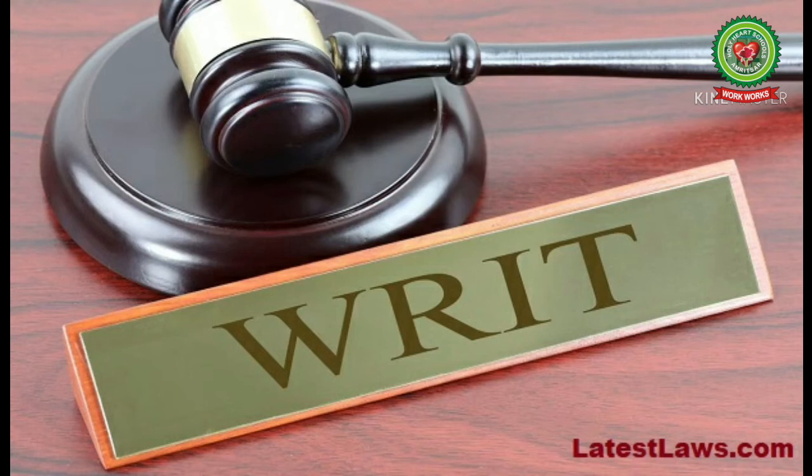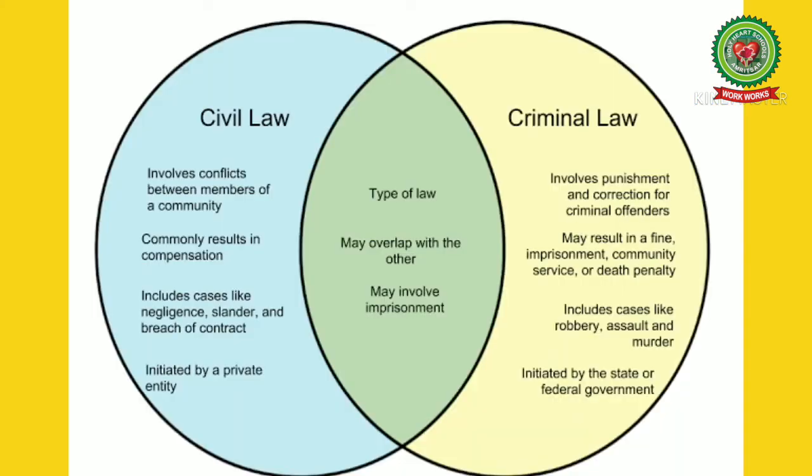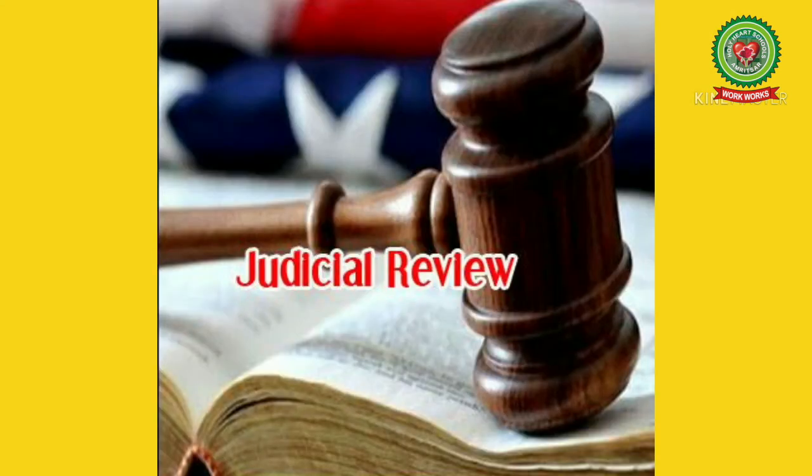Before that, let us study the other powers of the High Court, like the appellate jurisdiction of the High Court. All the decisions made by the subordinate courts in all types of civil as well as criminal matters can be brought to the High Court by an appeal. Custodian of the Constitution. Just like the Supreme Court, a High Court also performs the duty of upholding the Constitution. It has the power of judicial review, which means that the High Court can review a state law to establish its constitutionality.